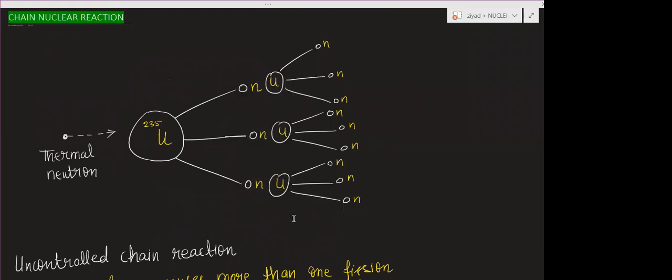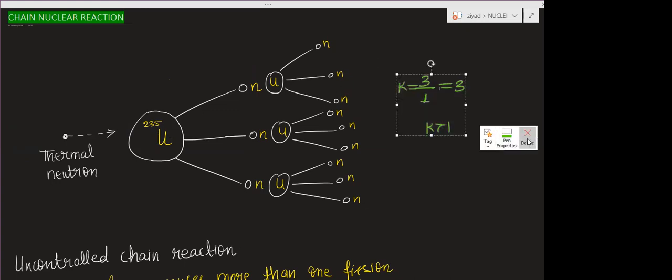Three. So the number of fissions in the present generation is 3. Now previously, here, how many fissions were taking place? Only 1. So K value is equal to 3, and this K is greater than 1.